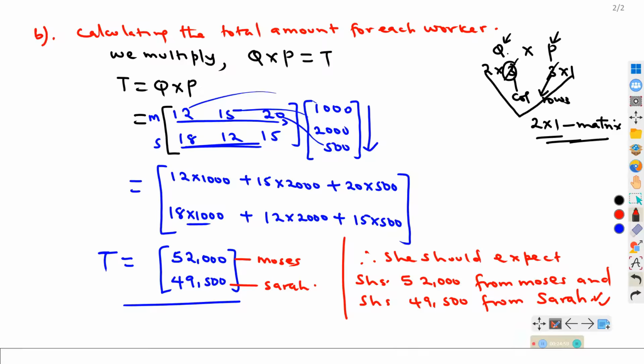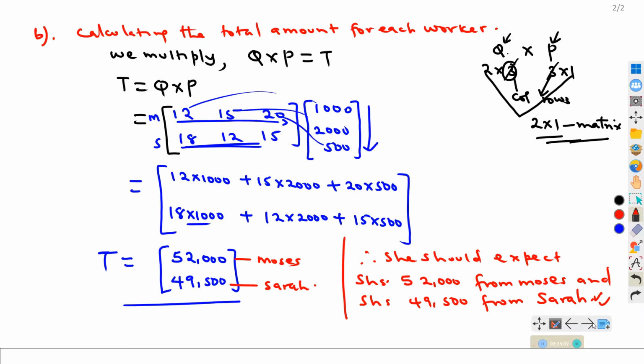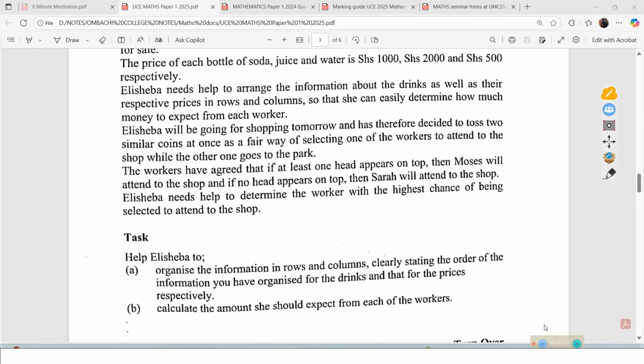And part B will also be answered. So far, part A is done, part B is also done. And I hope it is so far so well for each one of us. Next, let us again move on.